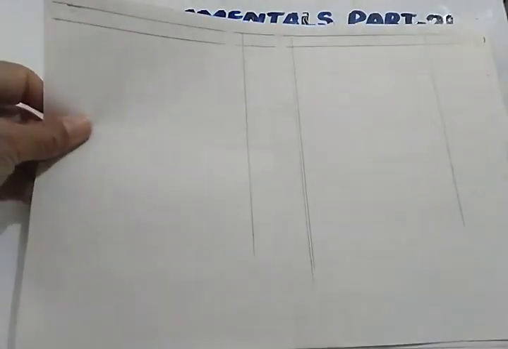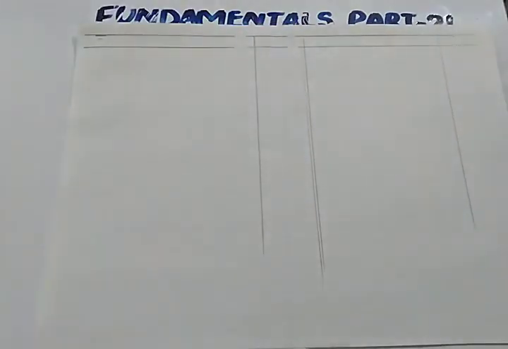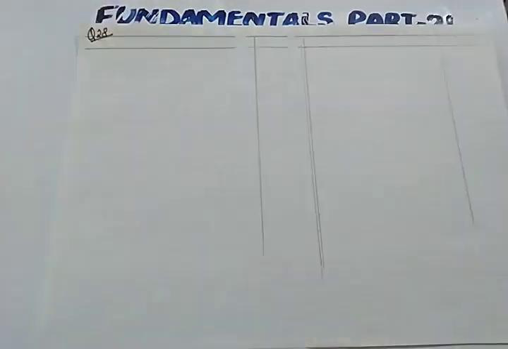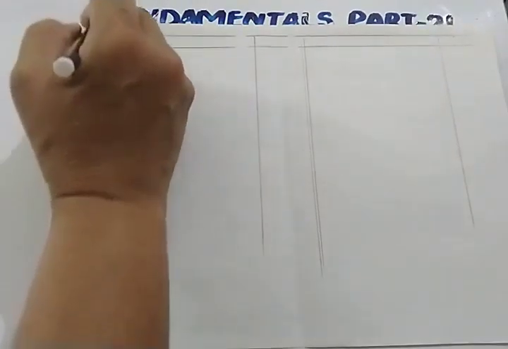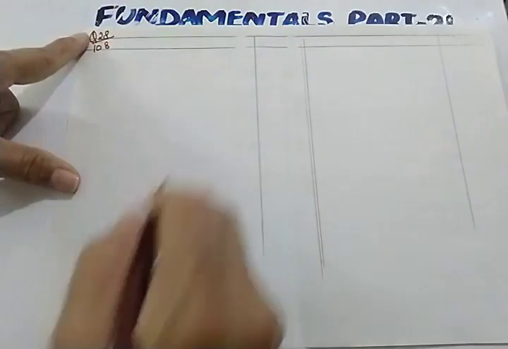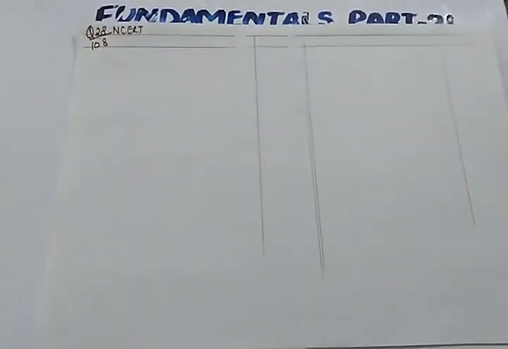This is question number 28, page number 108 of NCERT's numerical.